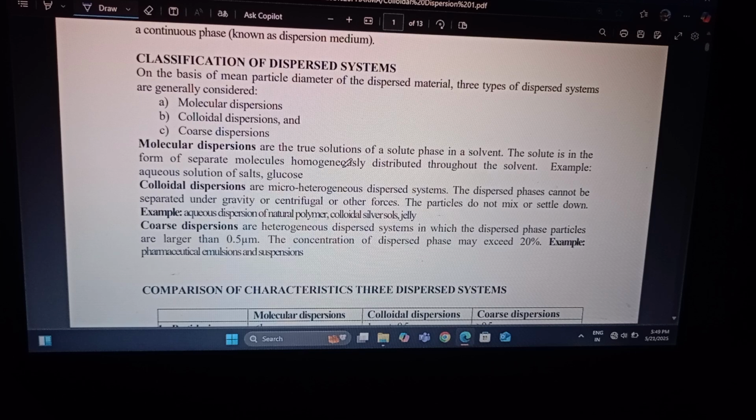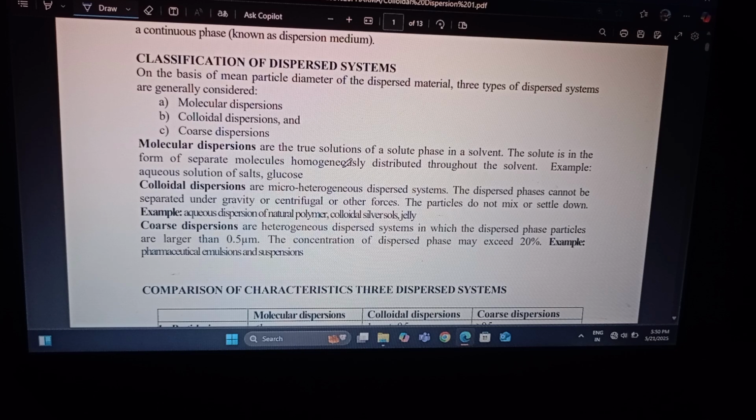The second one is the colloidal dispersion. It is a microheterogeneous dispersed system. The dispersed phase cannot be separated under gravity, centrifugation or other forces, and the particles do not mix or settle down. Examples of colloidal dispersions: aqueous dispersion of natural polymers, colloidal silver salts, jellies.